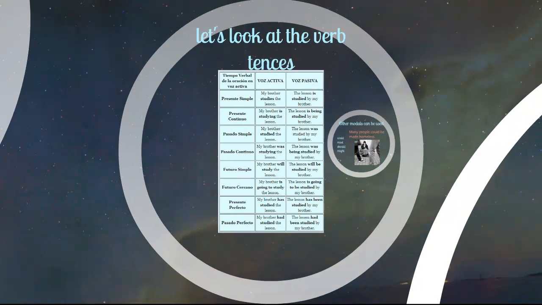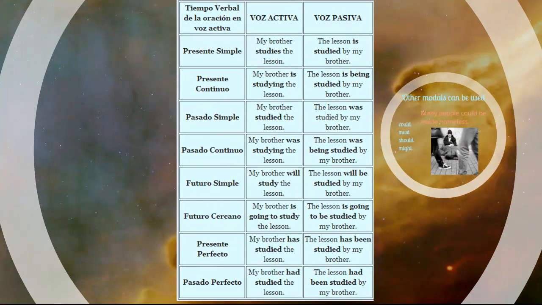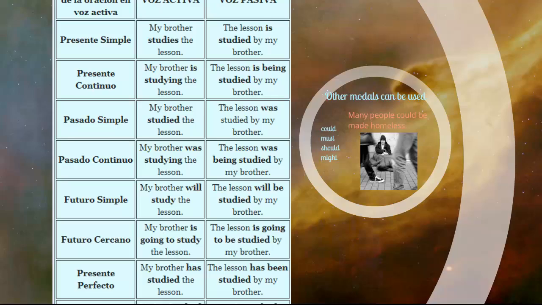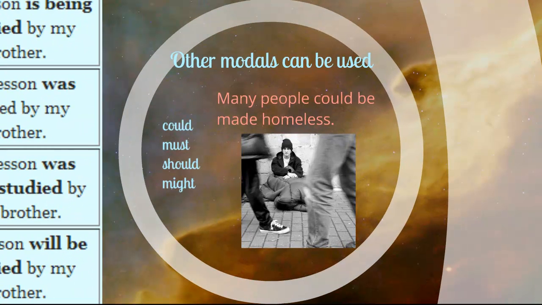Let's look at the verb tenses a little bit better. I want you to study this graph. Today, we're only going to look at the first two. Present simple and past simple. My brother studies the lesson. The lesson is studied by my brother. In past simple, my brother studied the lesson. The lesson was studied by my brother. This chart should help you work with the verb tenses. Other modals can be used as well. For example, could, must: could be made homeless.